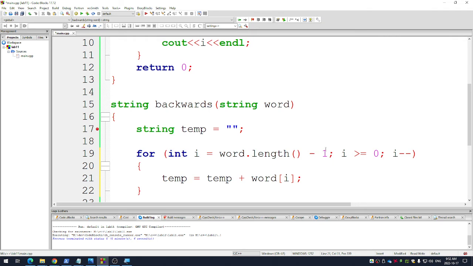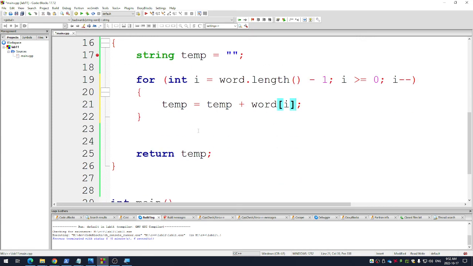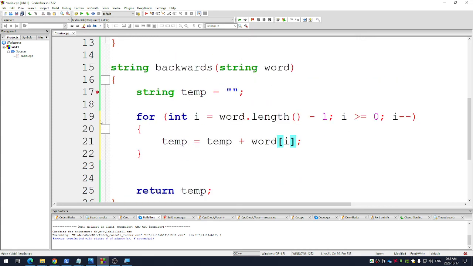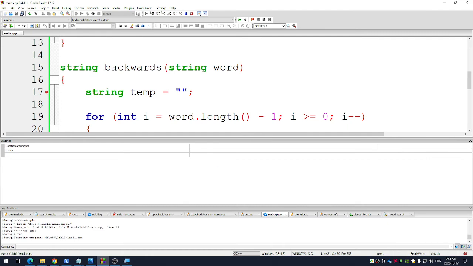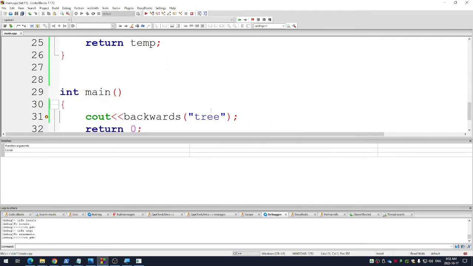So if there's 9 letters in a word, it's going to add the 8th, then the 7th, then the 6th, then the 5th, the 4th, the 3rd, the 2nd, and the 1st. Let's see if this works. I'm going to run it with the debug here. This is kind of a really complicated command, but it's in the lab, so I thought I would show you here.